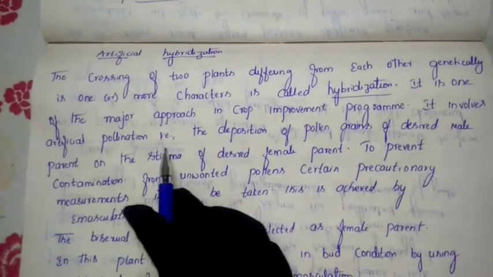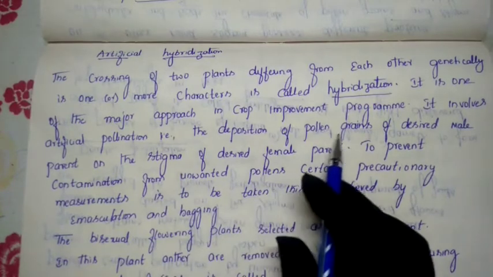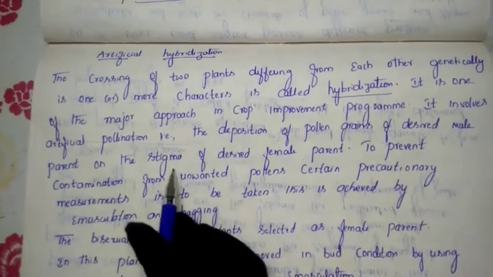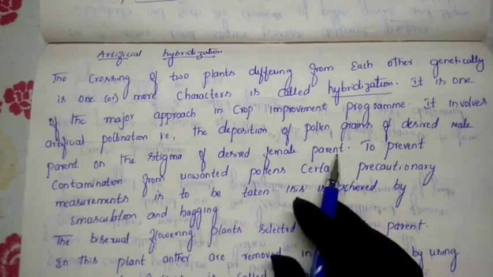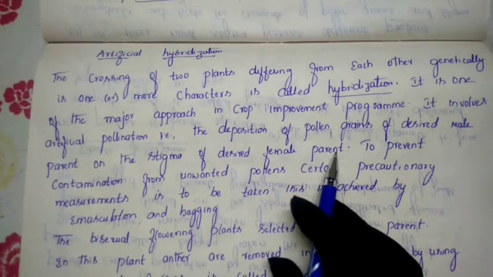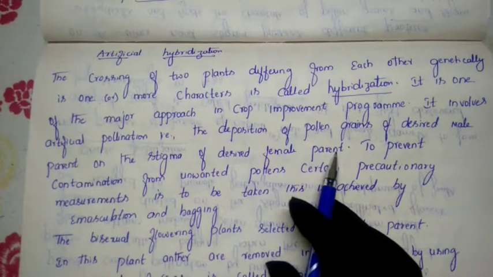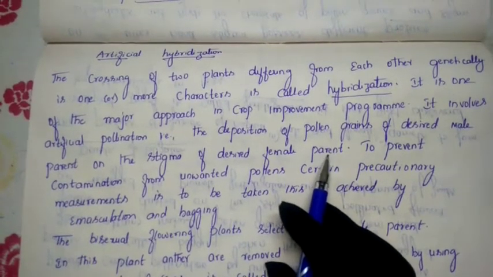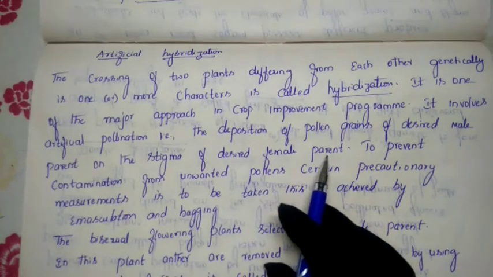So it involves artificial pollination. That means the deposition of pollen grains of desired male parents on the stigma of the desired female. So here we are doing it artificially. Naturally, this pollination happens with nature, either by the wind, by the water, or through animals. So many agents are there. You have already studied this in your previous classes. Through the help of agents, either anemophily, hydrophily, or zoophily, these agents transfer the pollen grains from the anther to the stigma of one flower to another flower, either through self-pollination or cross-pollination.